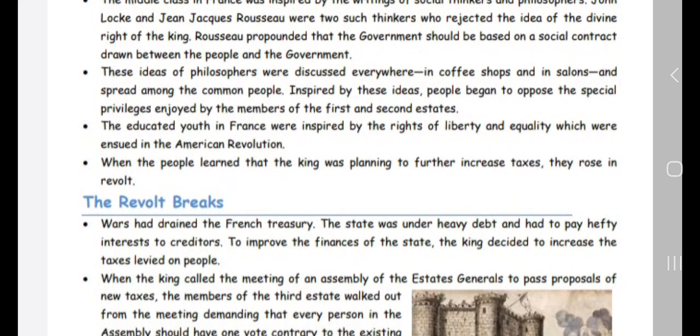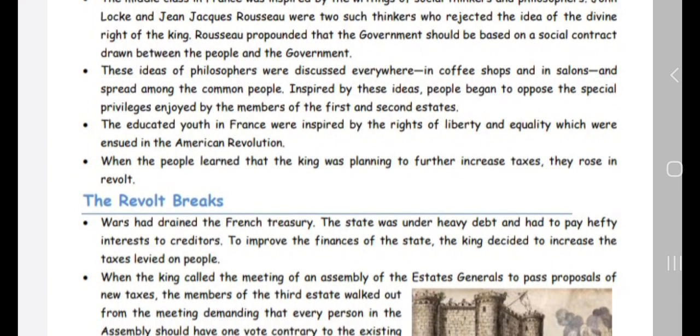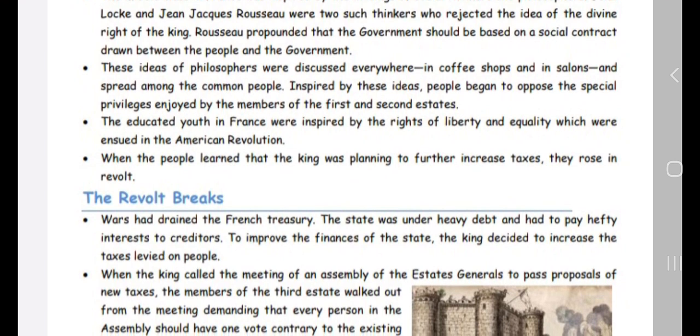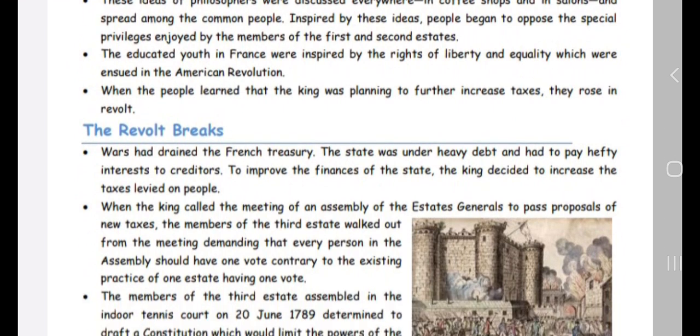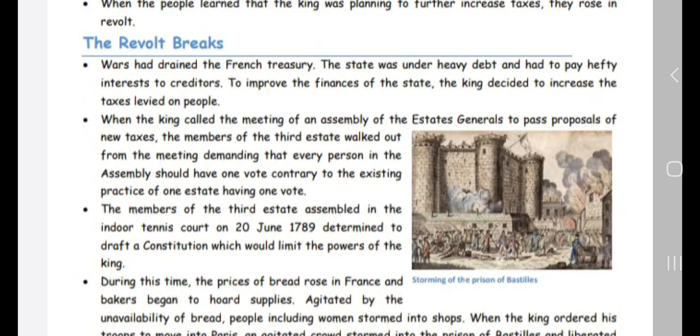Next, the educated youth in France were inspired by the rights of liberty and equality, which were ensured by the American Revolution. When the people learned that the king was planning to further increase the tax, they rose in revolt. War had drained the French treasury, and the state was under heavy debt and had to pay interest to the creditors. There was a very heavy loss for the king.